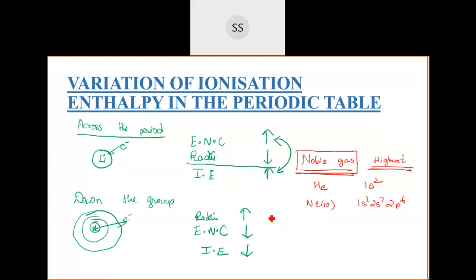So that was about the variation of ionization enthalpy in the periodic table across the period and down the group. I've told you these are the two main reasons: effective nuclear charge and the radius. You can add that point also. Across the period, electrons are added to the same shell. Since they are in the same shell, that is the reason why the effective nuclear charge is increasing. And down the group, you can add one more point: electrons are added to a different shell.